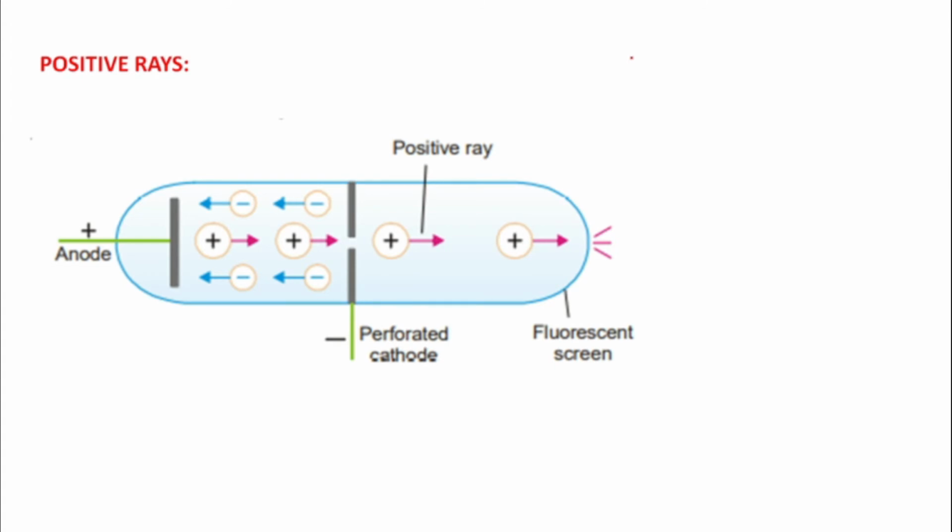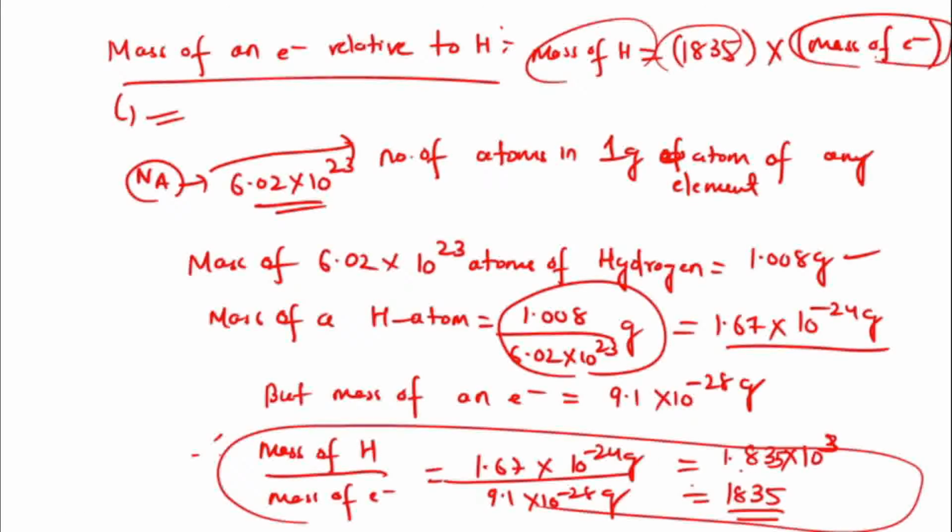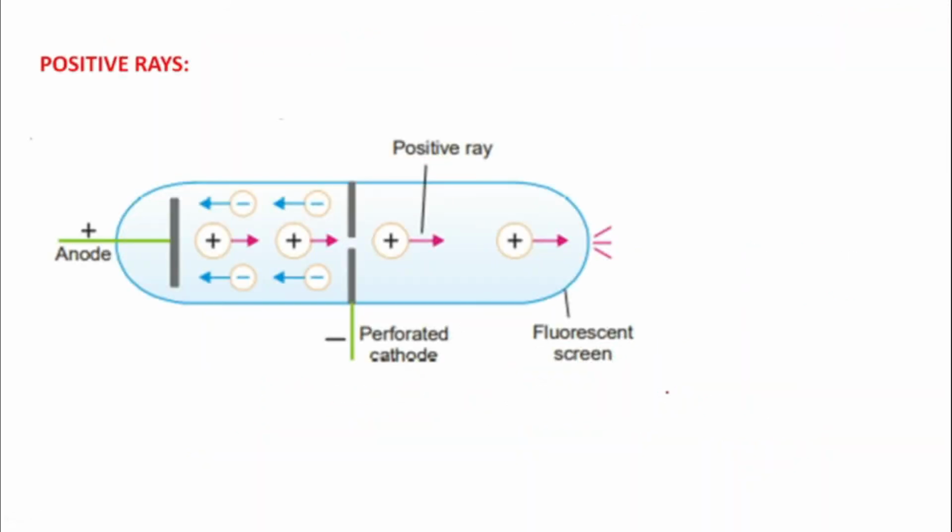Now moving on to the different things, we got that the electron is the subatomic particle which bears a charge of minus 1.6 into 10 to the power minus 19 coulomb and has mass equal to 9.1 into 10 to the minus 28 gram, isn't it? So what about the positive rays? What are the positive rays?